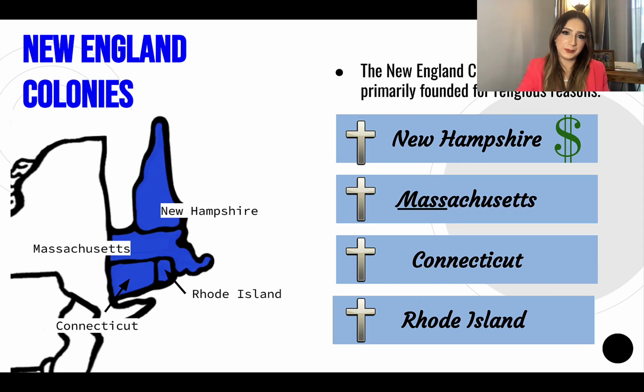Let's get started. The 13 original colonies are divided into regions. A region is a place with similar characteristics. Now, we're really going to get into those characteristics in the next video, but just know that they are 13 colonies and they're divided into 3 sections, regions. The first section is called the New England colonies, and they were primarily founded for religious reasons. These colonies include New Hampshire, Massachusetts, Connecticut, and Rhode Island.